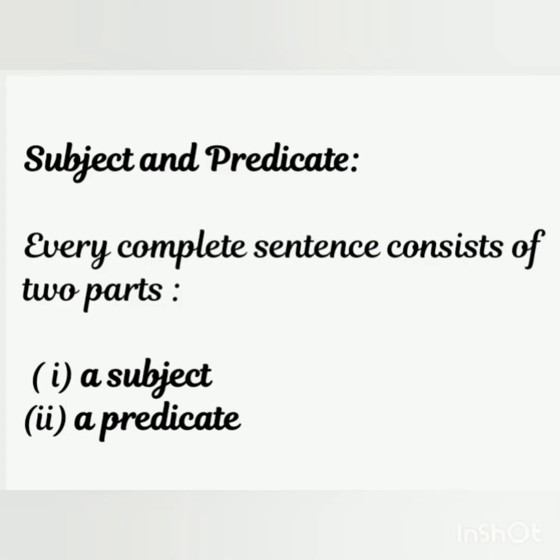Now let's learn about the other parts of the sentence. They are subject and predicate. Every complete sentence consists of two parts, a subject and a predicate. While making a sentence, we mention a person or a thing and also say something about that person or thing. While the subject is what the sentence is about, the predicate talks about the subject.